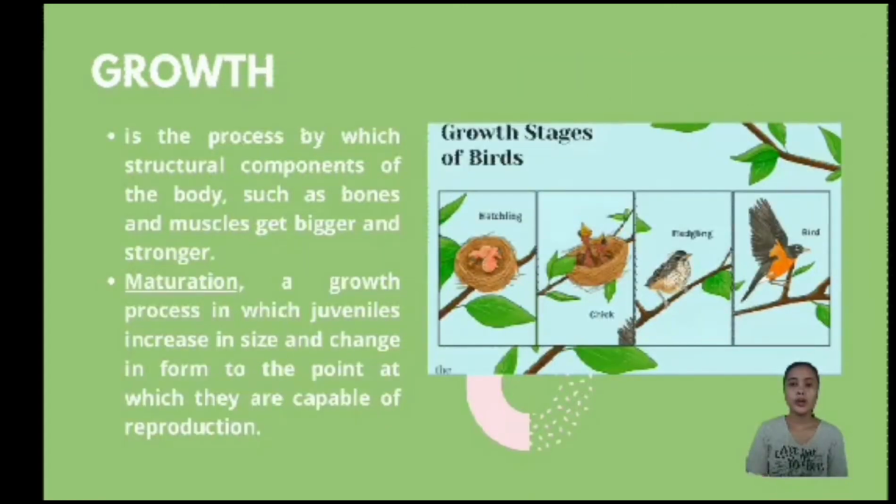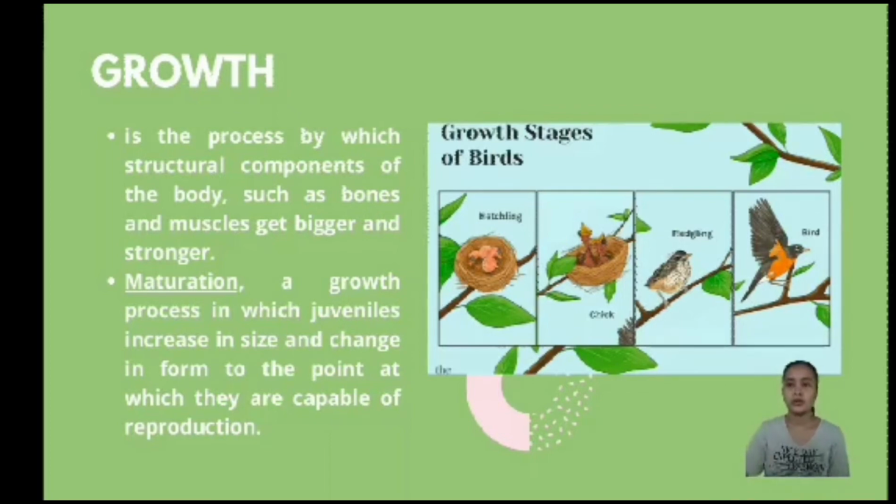So the first one, we have growth. Growth is the process by which structural components of the body, such as bones and muscles, get bigger and stronger. Maturation is a growth process in which juveniles increase in size and change in form to the point at which they are capable of reproduction. In growth stages, our body changes in size. For example, the growth stages of a bird, from hatching to chick, then from fledgling until it becomes an adult bird that can fly.